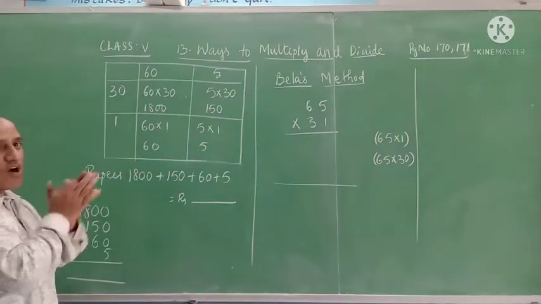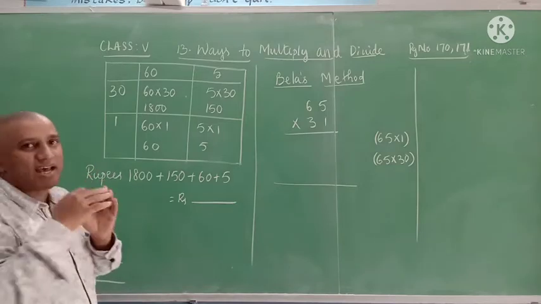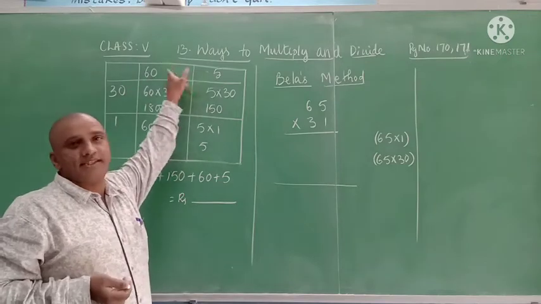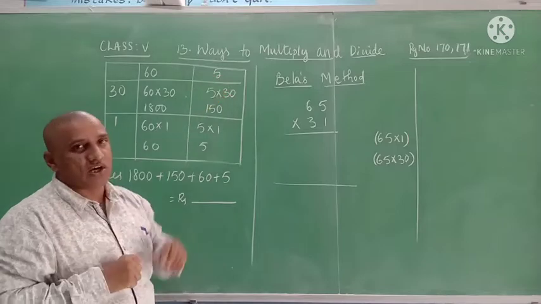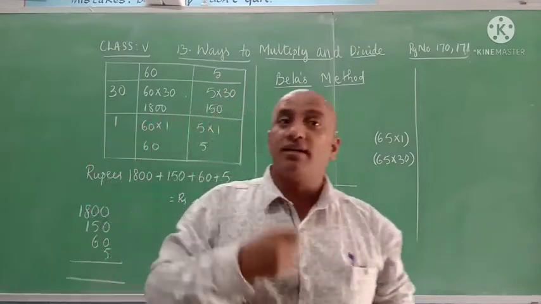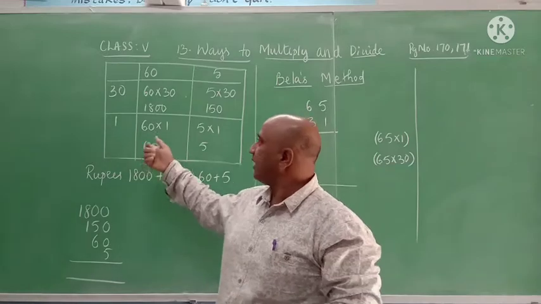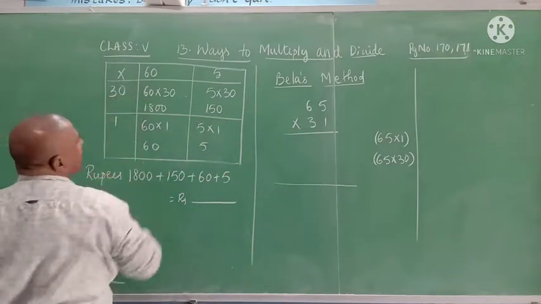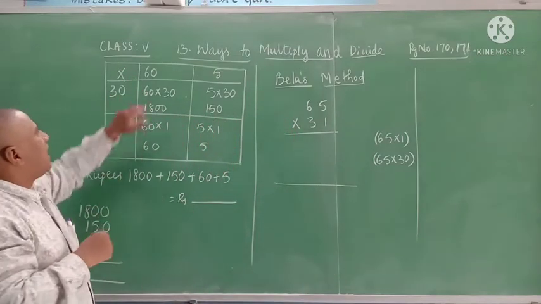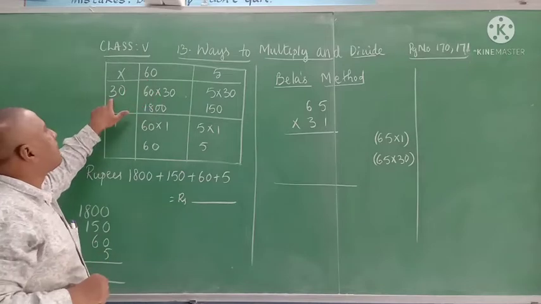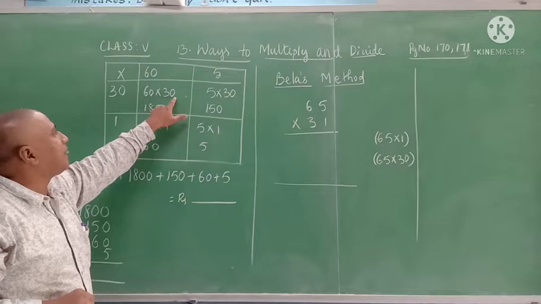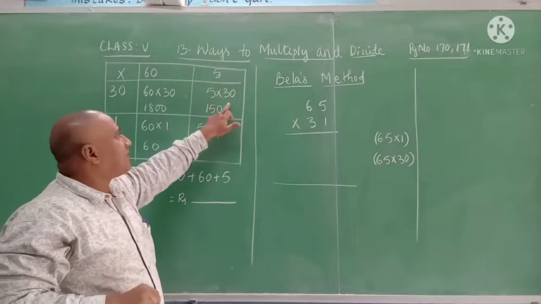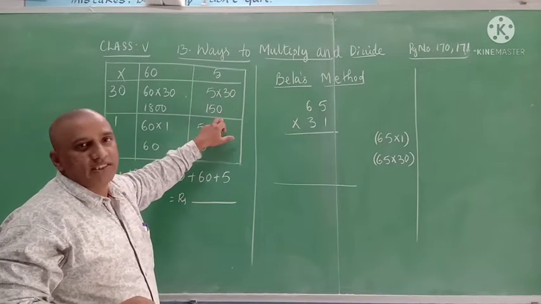So Maniratnam found the salary of the cook in this method. This is one method. How did he do that? He split the salary of the cook per day, which is 65 rupees, as 60 plus 5. And for the month of January, we know January has 31 days. The 31 days he wrote as 30 and 1. So he multiplied. He multiplied 60 rupees by 30 days. 60 into 30 is 1800. Then he multiplied the remaining 5 rupees by 30 days, and got 150 rupees.